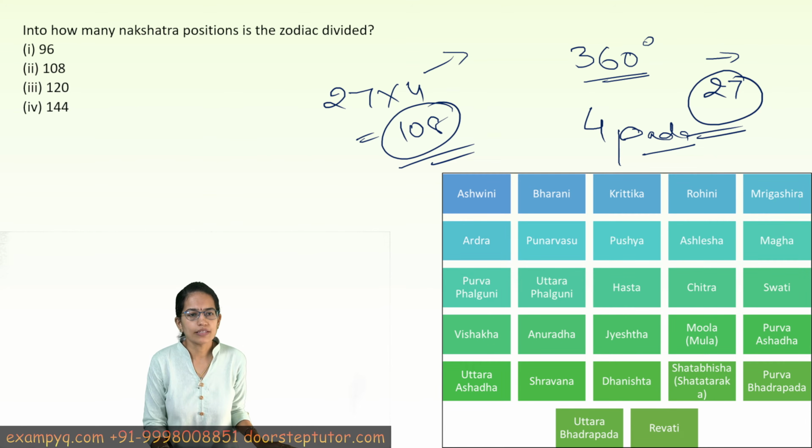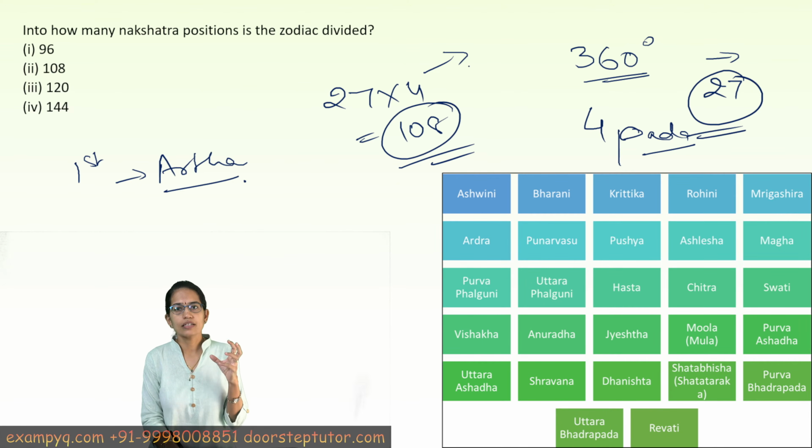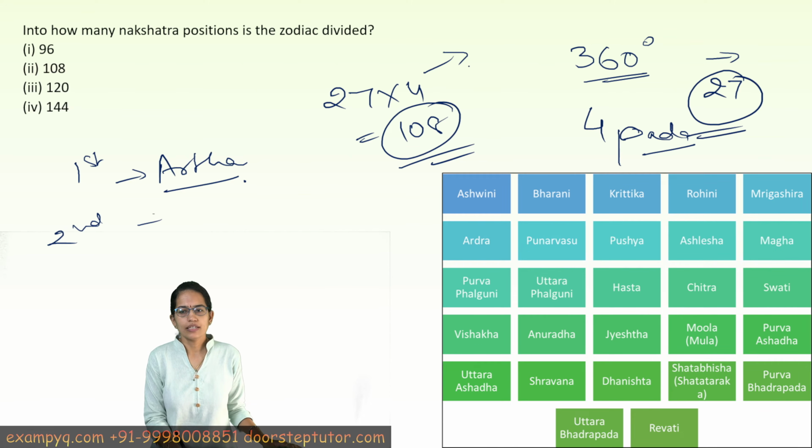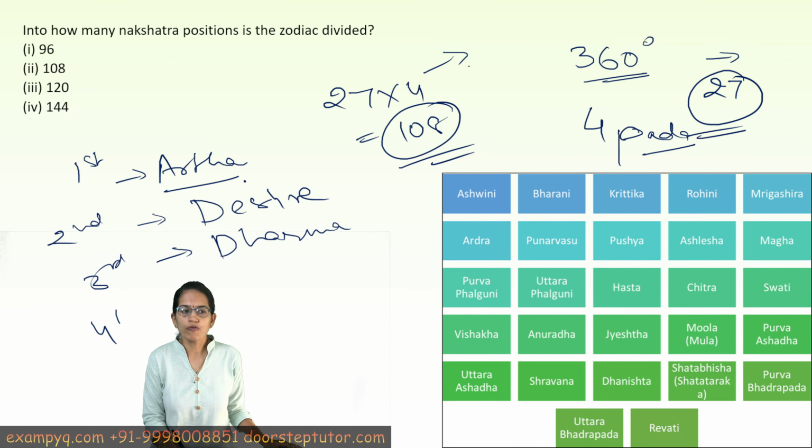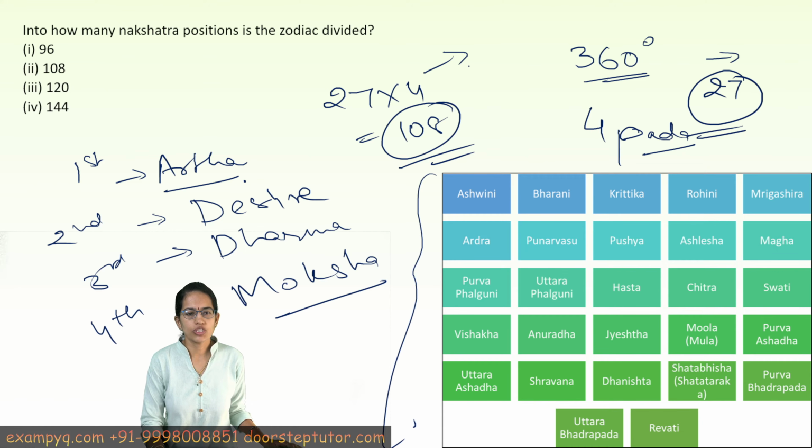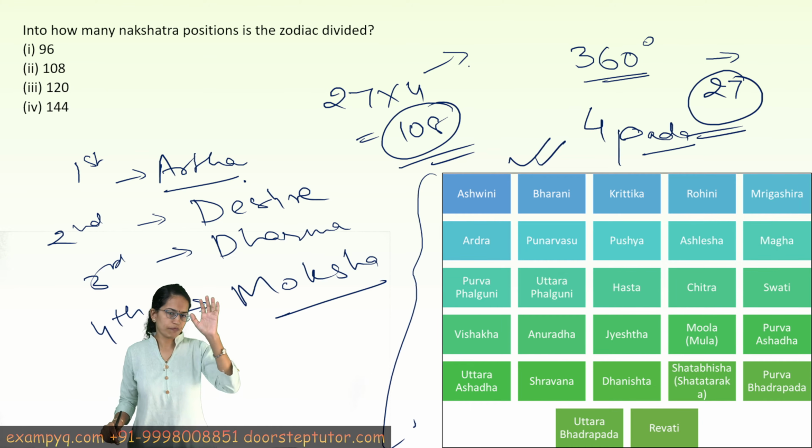Now, what are these 4 padas? The first pada is related to artha, which is the material goals. The second pada is related to kama, which is the desire. The third pada is related to dharma, that is the duty. And the fourth pada is related to moksha, that is the liberation. And for the 27 nakshatras, we have the series that we have mentioned here.